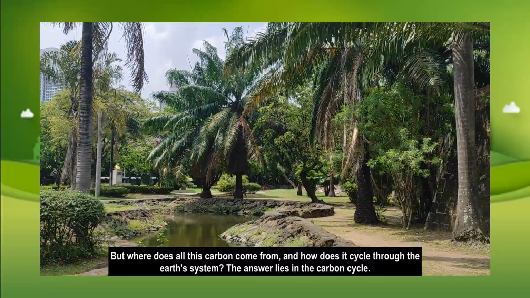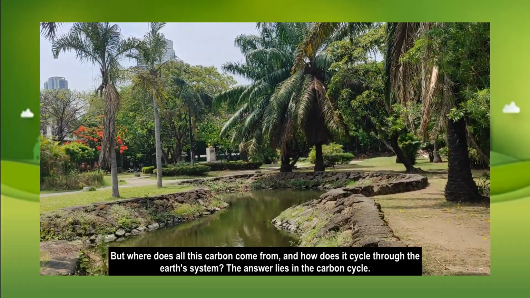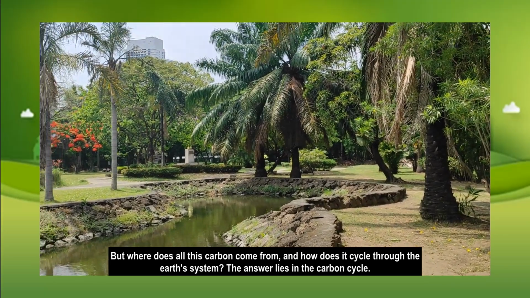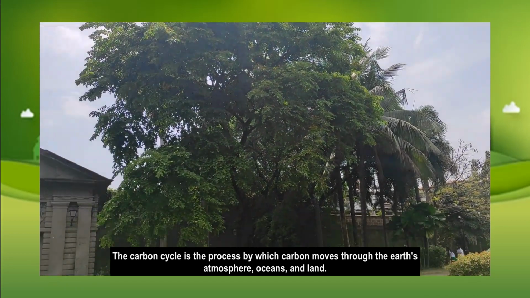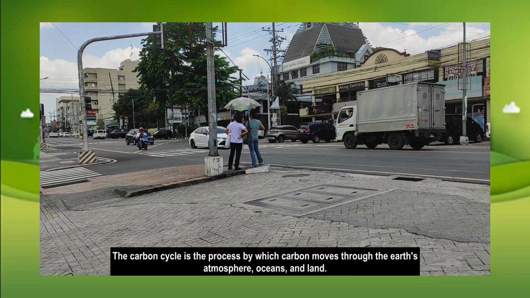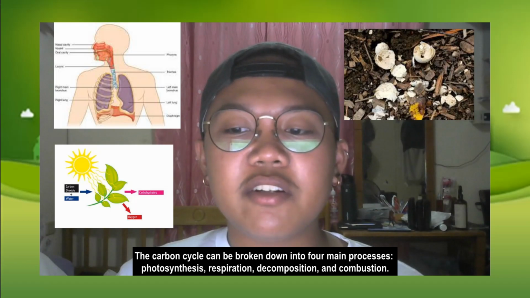But where does all this carbon come from? And how does it cycle through the Earth systems? The answer lies in the carbon cycle. The carbon cycle is the process by which carbon moves through the Earth's atmosphere, oceans, and land. The carbon cycle can be broken down into four main processes: photosynthesis, respiration, decomposition, and combustion.